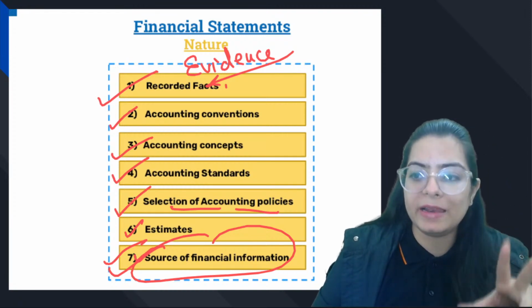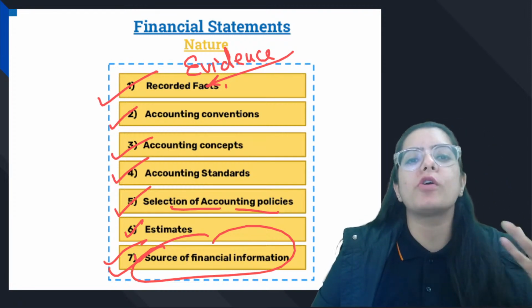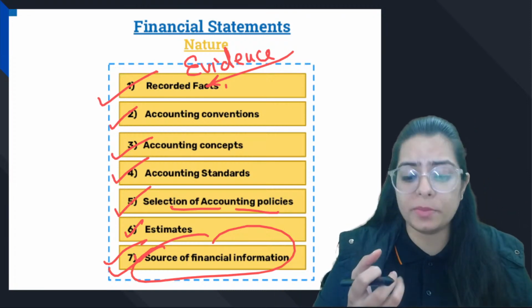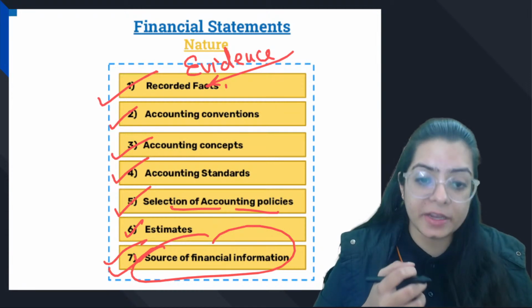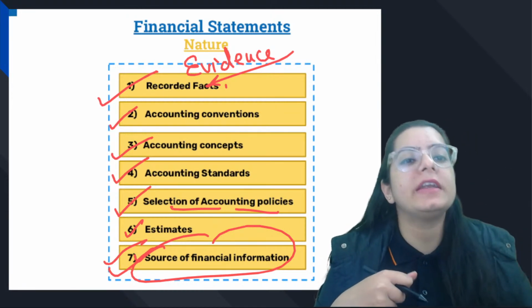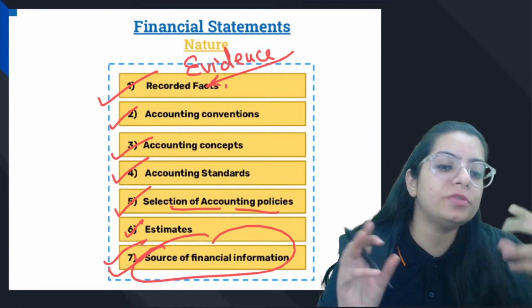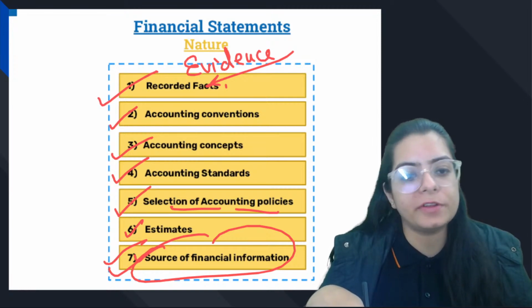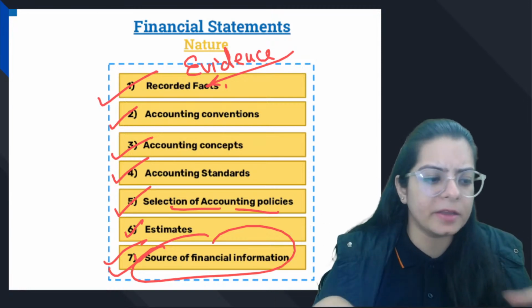You all know it well by now because you must have made projects also on financial statements, right? Whatever projects you are making, you make them on the basis of financial statements. So why are you making it from it? Because it is the biggest source from wherever you can get the information, and the best information you can get is from financial statements. From that only you must be making your class 12 projects, and they must be finished by now.